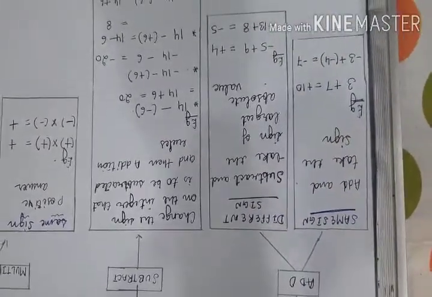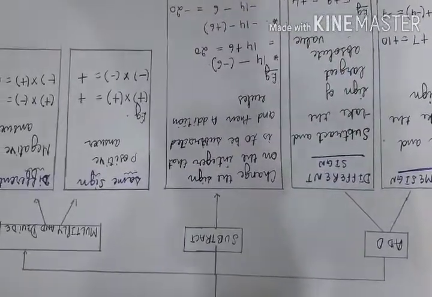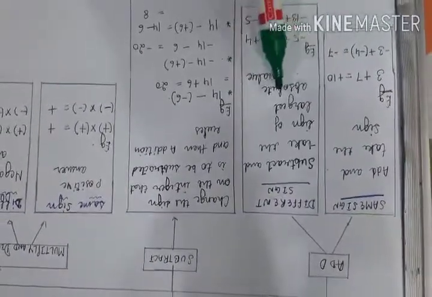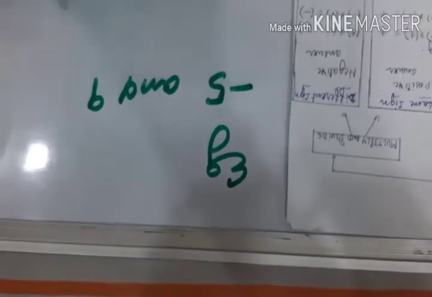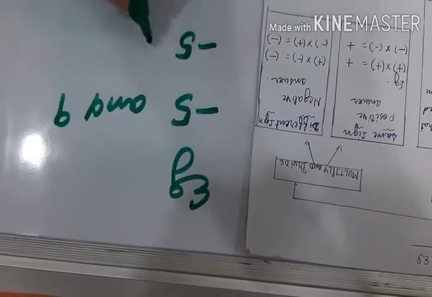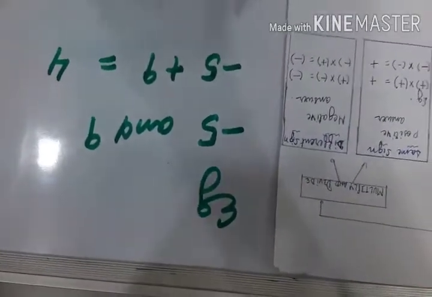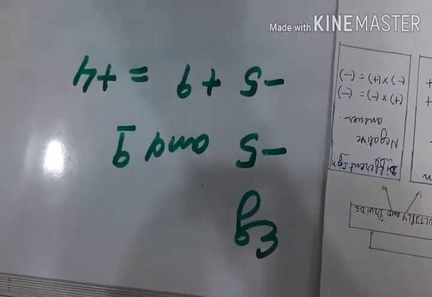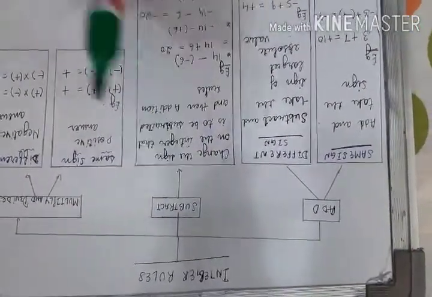Now we are going to study integers having different signs. We are going to subtract and take the sign of the largest absolute value. Say for example, we have minus 5 and 9 as two integers. We are going to subtract and take the sign of the largest absolute value, that is 9, which means plus 4 is the answer.